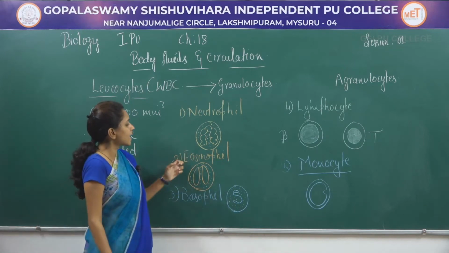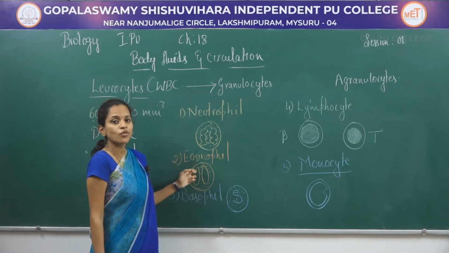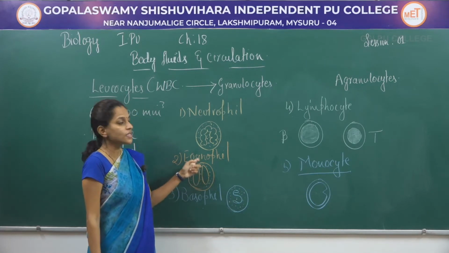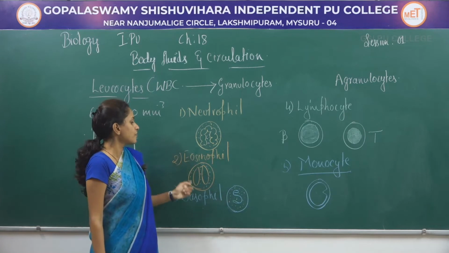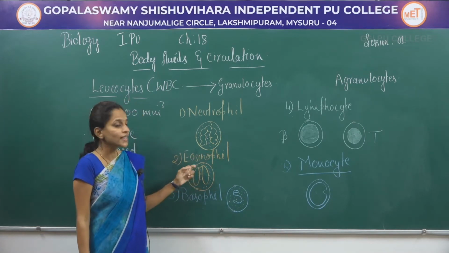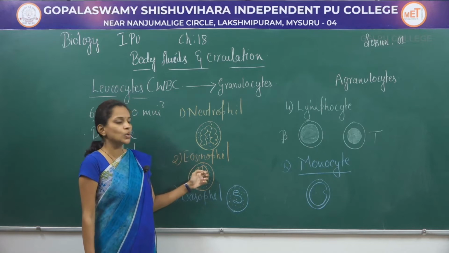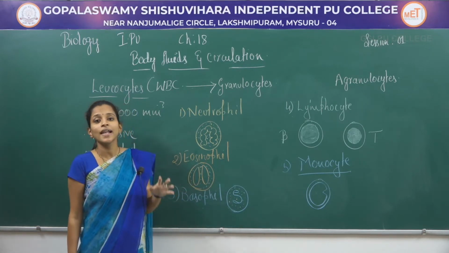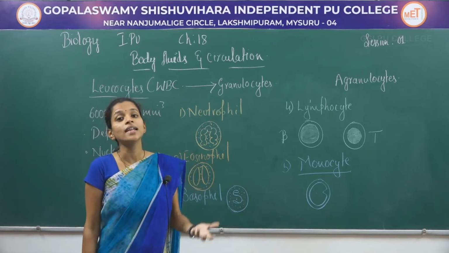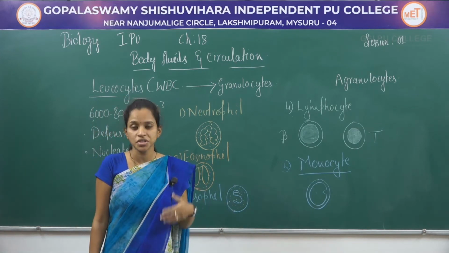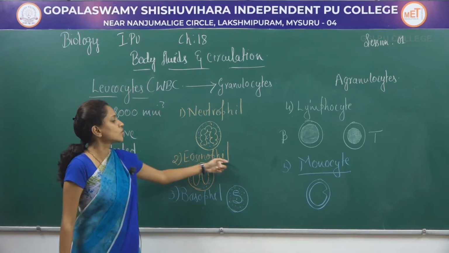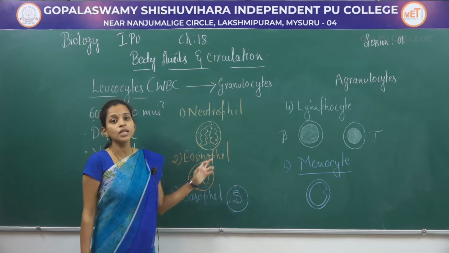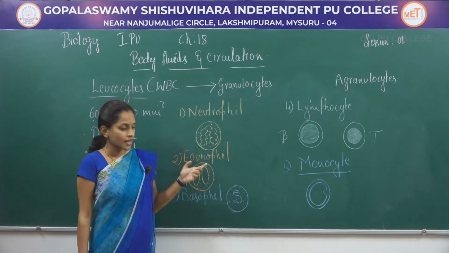Next one is eosinophil. Eosinophil have bilobed nucleus. You can see a bilobed nucleus which is present in the eosinophil. This eosinophil helps in functioning when there are allergens in your body. When the amount of allergens increases in your body, these eosinophils are released as a defensive mechanism, and their amount will be 2 to 3% in the body.